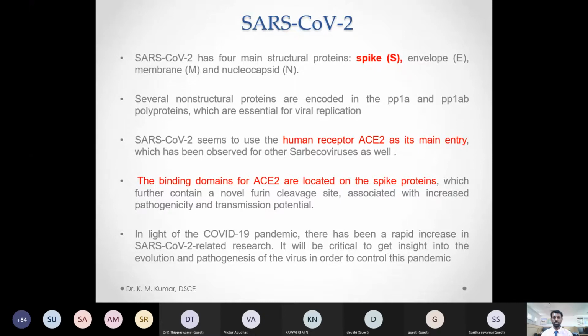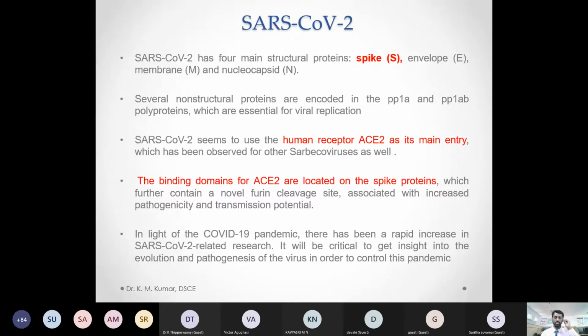It has four main structural proteins, as we all know: the spike protein, envelope protein, membrane protein, and nucleocapsid, and several other non-structural proteins are also available. SARS-CoV-2 uses the human receptor ACE2 as its main entry point. We can see here that the spike protein always binds to the ACE2 of the human host receptor, and it uses this ACE2 receptor to enter the human host cell.